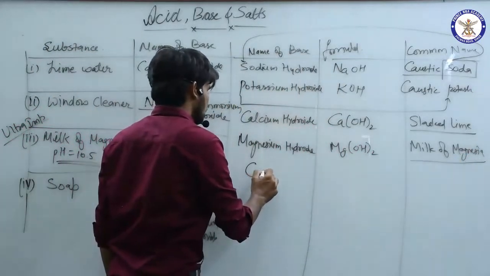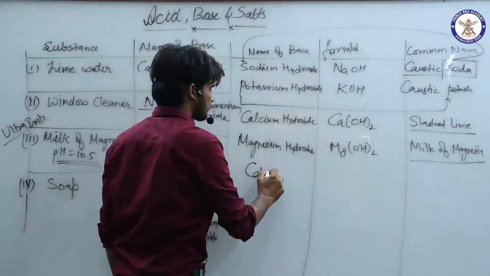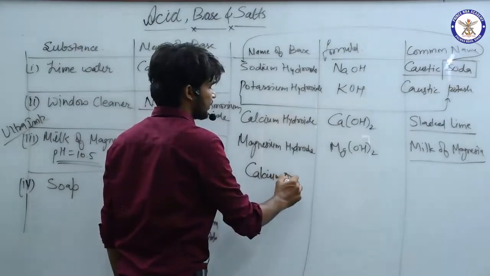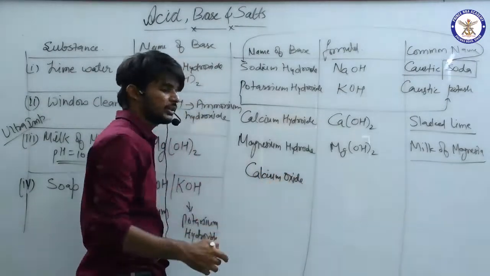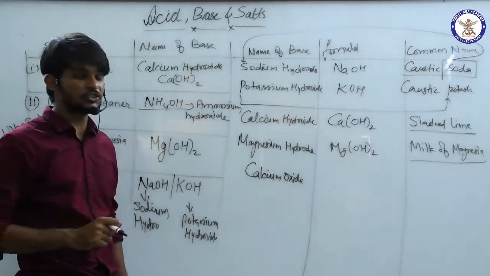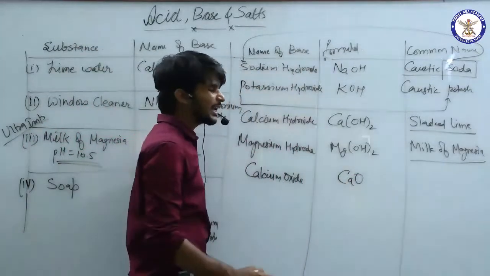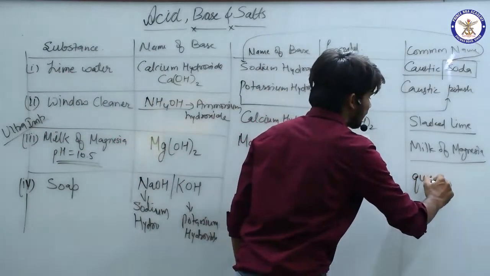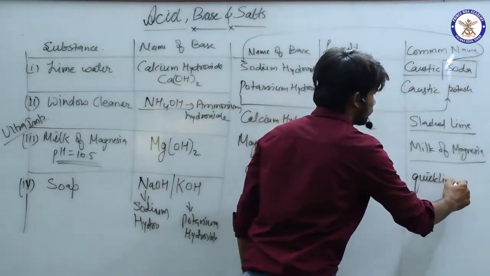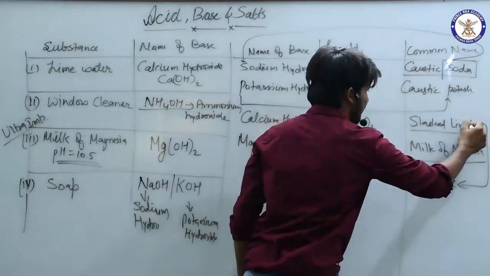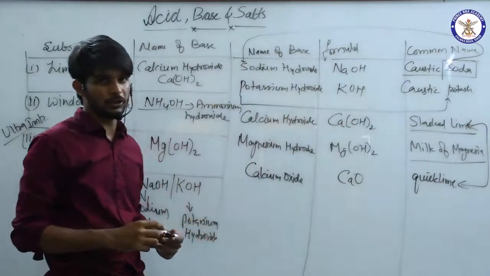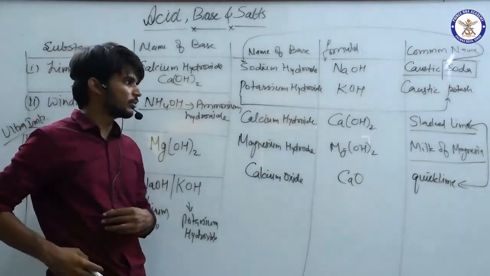Now next is calcium oxide. See, this is not hydroxide, this is oxide, but still it is basic in nature. Calcium oxide, CaO. This is quicklime. See, both these, slaked lime and quicklime, are highly important. You might get confused, so please remember it.